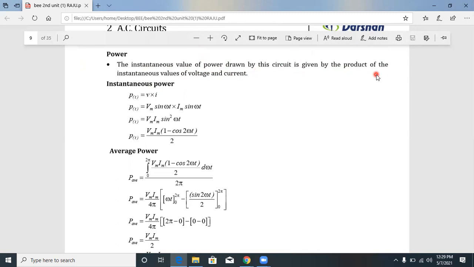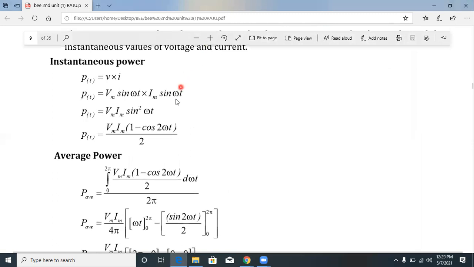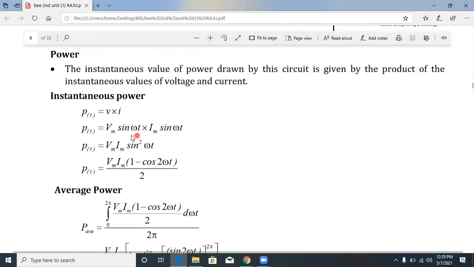Power is nothing but V into I. The instantaneous power is equal to V into I. So V is equal to Vm sin omega t and I is equal to Im sin omega t. Substitute here: P of t is equal to Vm sin omega t into Im sin omega t, which is Vm Im sin square omega t, so Vm Im into (1 minus cos 2 omega t) by 2. This is called instantaneous power.